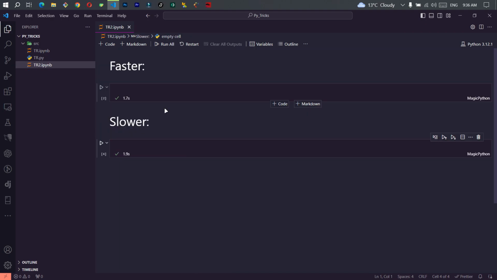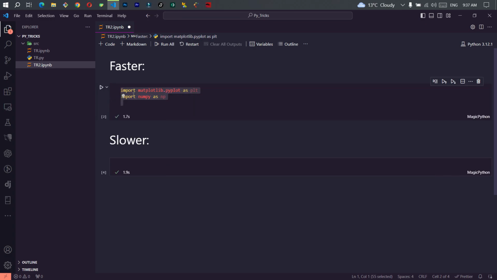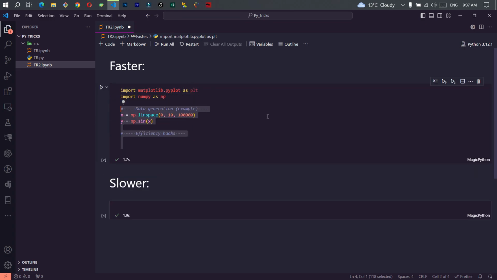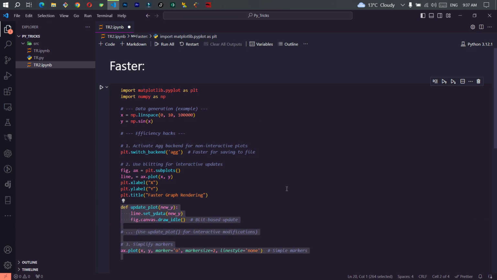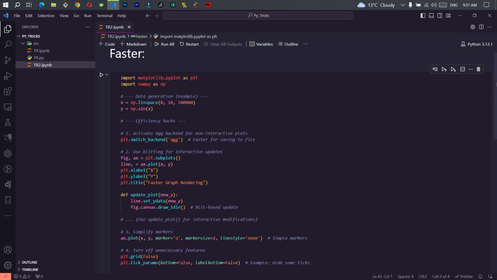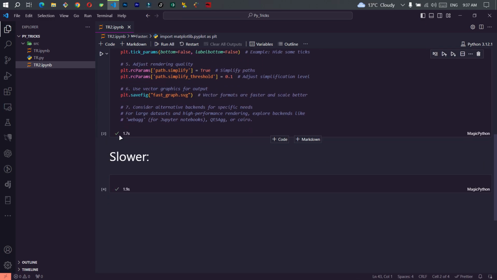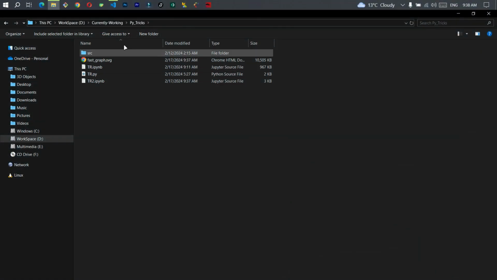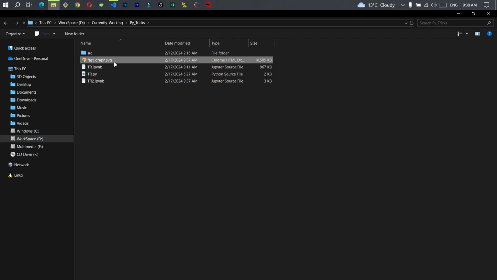So now, I'm going to compare both the faster way and the slower way so that you can see the difference. Again, we need the libraries, the nonsense, more nonsense, nonsense again, a lot more nonsense. So let's run this and see what will happen. So as you can see, it gave me a fastgraph.svg file. So now I'm in the folder of the svg file. Let's click on it.